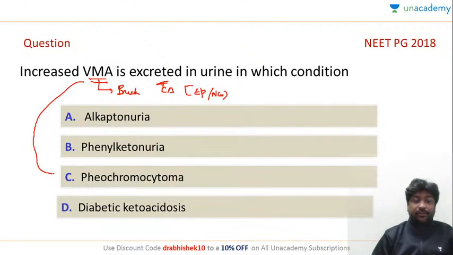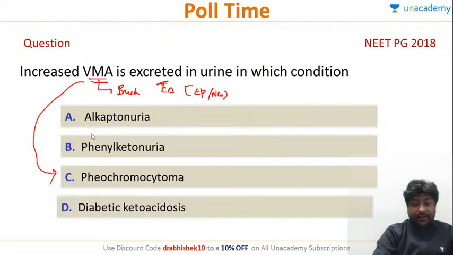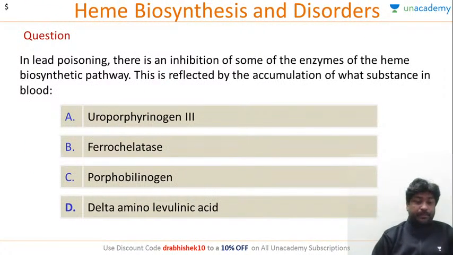So the correct answer will be pheochromocytoma. Okay, pheochromocytoma. Very good. Right. Let's look at the next question. In lead poisoning, there is inhibition of some enzyme of heme biosynthetic pathway. This is reflected by accumulation of what substance in blood?